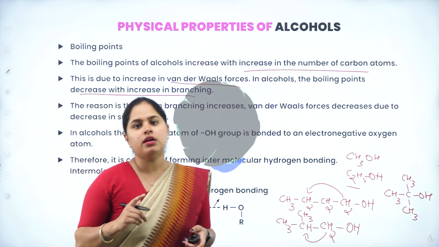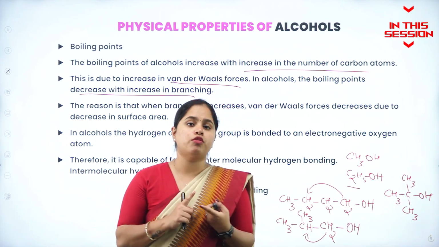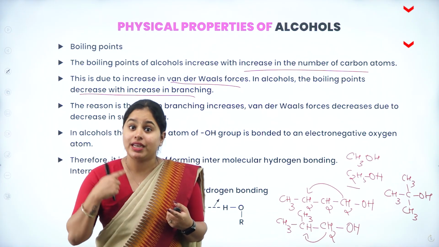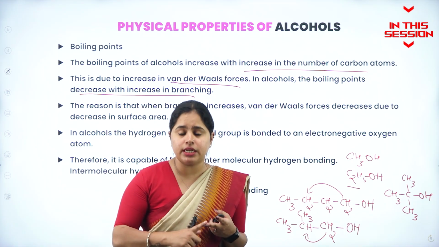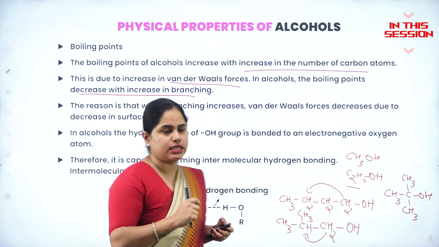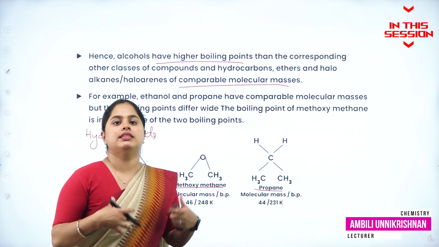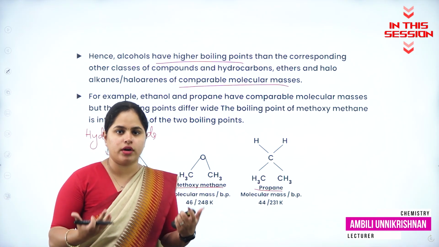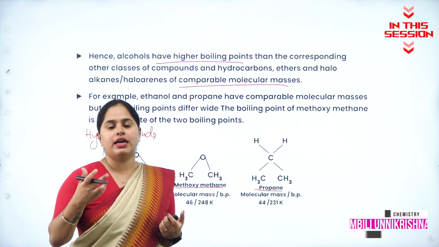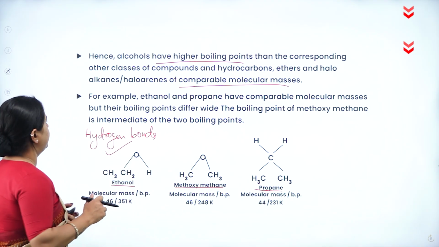What you have to remember, under boiling point: when the number of carbon atoms increases, the boiling point increases, and when the branching increases, boiling point decreases. For comparable masses, if we are taking alcohols, alkanes, hydrocarbons and ethers, what happens? Alcohols have the highest boiling point due to the presence of hydrogen bond.